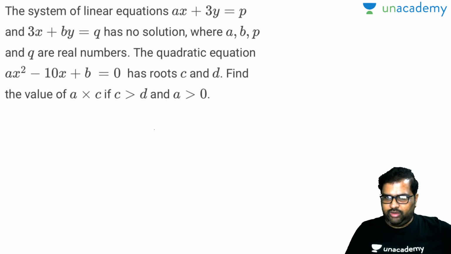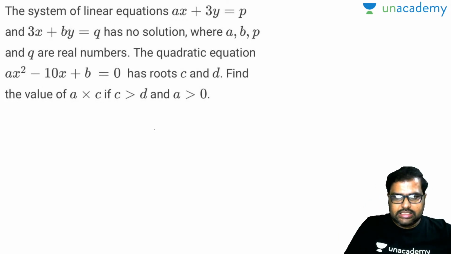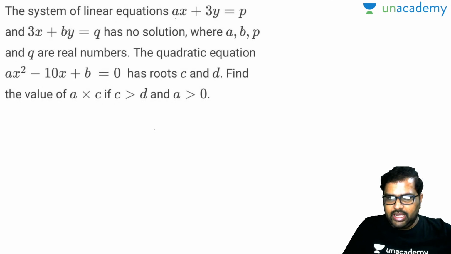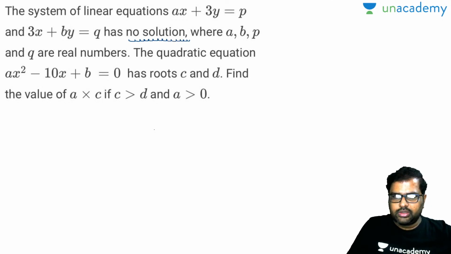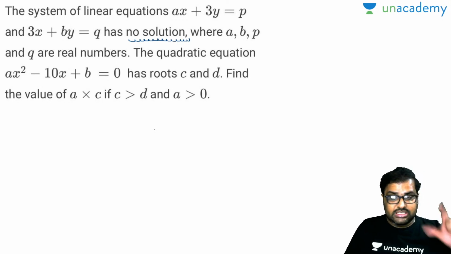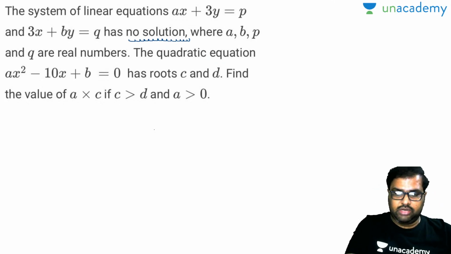So one thing for sure, the system of linear equations ax plus 3y is equal to p and 3x plus by is equal to q has no solution, it seems. If a system of linear equations doesn't have any solution, then how shall we do this? Anybody in the comment section box, right?